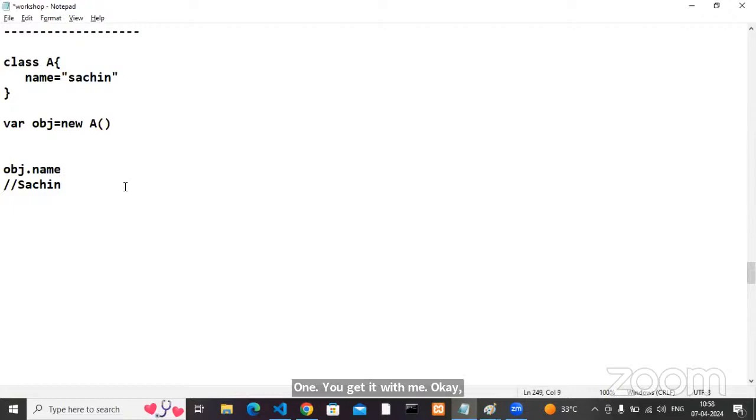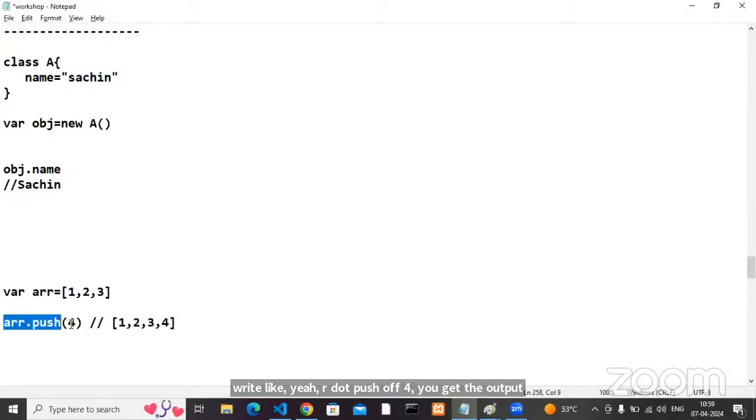Now, same theory. Obj is an object of one class. Inside the class, name is like one variable. Done. Now if you see the code arr.push, where arr equals 1, 2, 3, and I write arr.push(4), you get the output 1, 2, 3, 4, right?